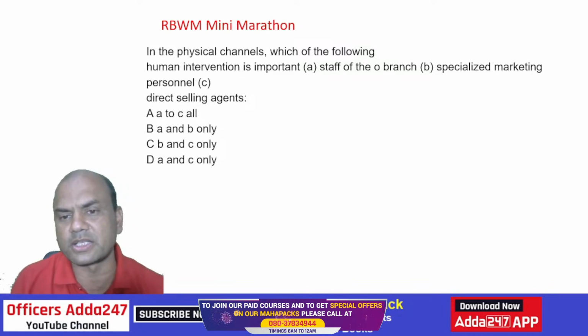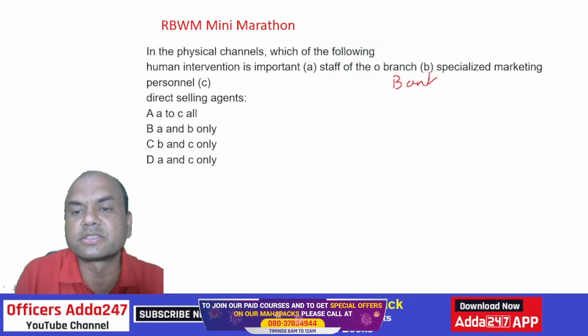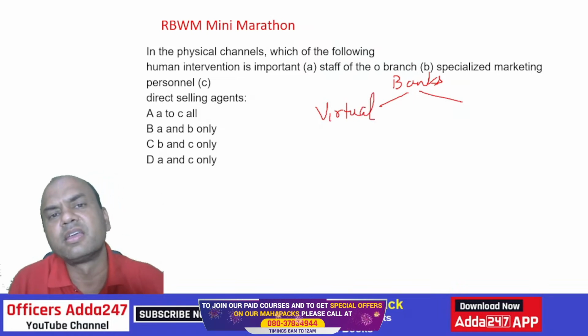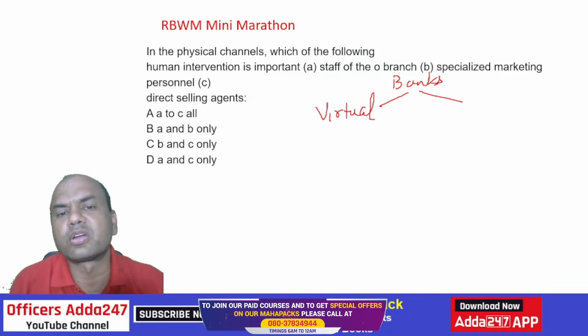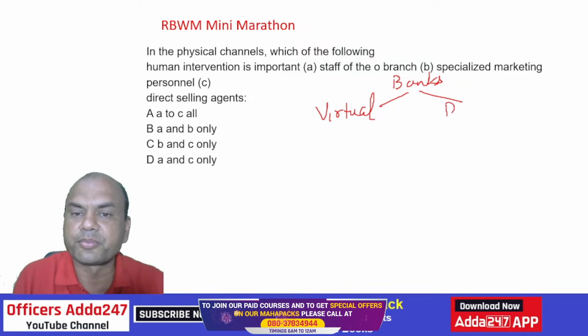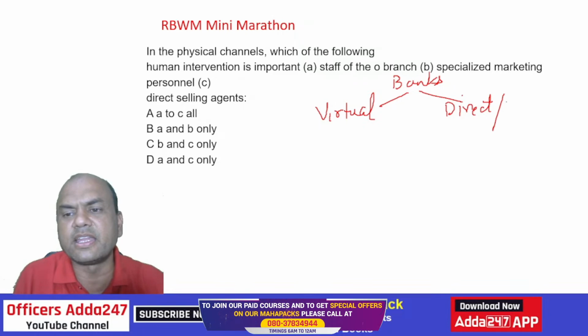See here, there are two channels. Banks nowadays always have two channels. Which are those two channels? One is virtual. Virtual means just now we saw these e-channels: internet, app, then telephone banking, mobile banking, everything. And second is the direct channel. Direct, or they call it physical also. Physical channel, direct channel, any name is given.